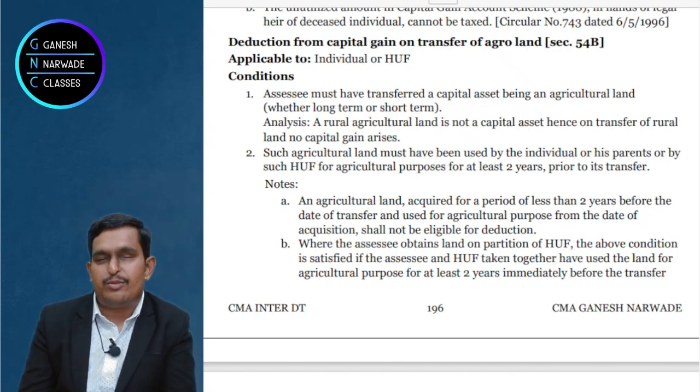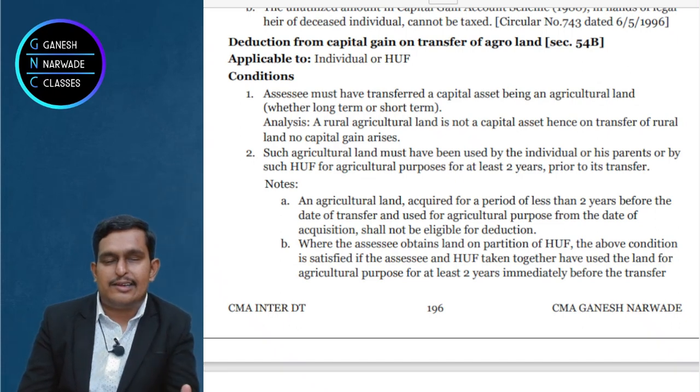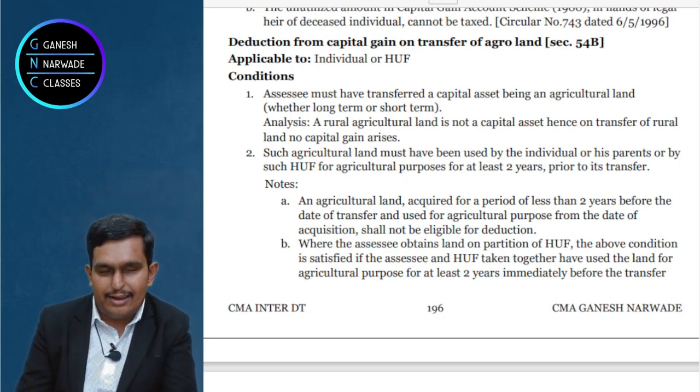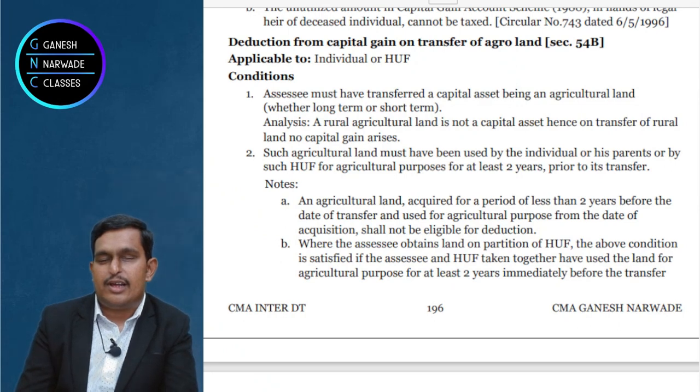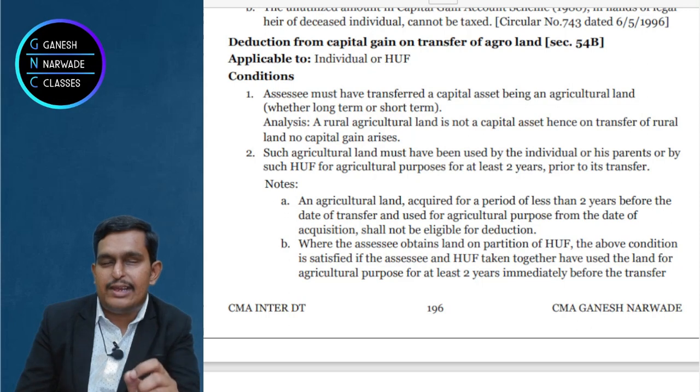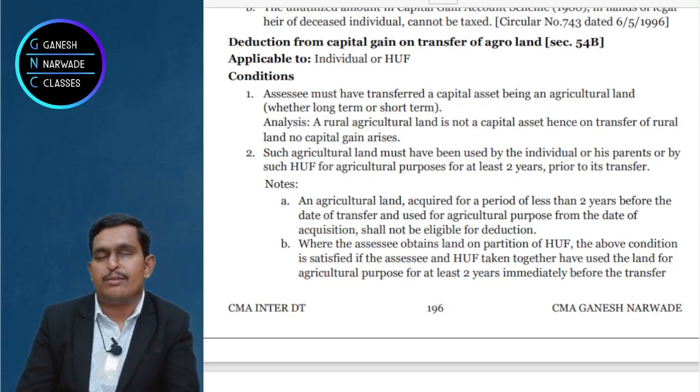The land must be used for agricultural purpose for at least 2 years. Whether you did it as a HUF, then partition, then used it for personal agricultural purpose, or as a tenant you used it and then purchased and then sold, and you used it for at least 2 years as a tenant and owner together, all is okay. Remember that rural agricultural land is not a capital asset, so do not think about capital gains on it. But only for agricultural land which is in an urban area, this section 54B exemption applies.